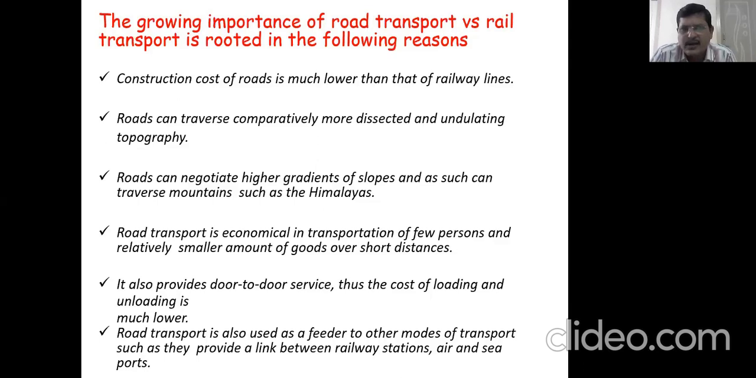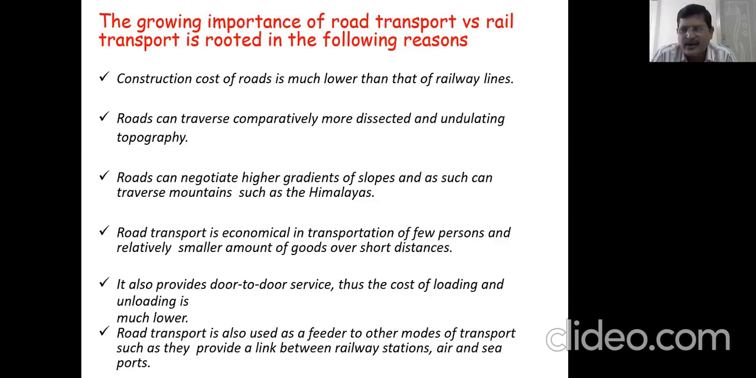Road transport is economical in transportation of few persons and relatively smaller amounts of goods over short distances. If we have to go a short distance and the number of people is less, what do you prefer? You prefer either a car or public transport or a bus, or maybe if you are going to school, you may go by auto or a two-wheeler. So road transport is possible for this, whereas railways cannot be used.